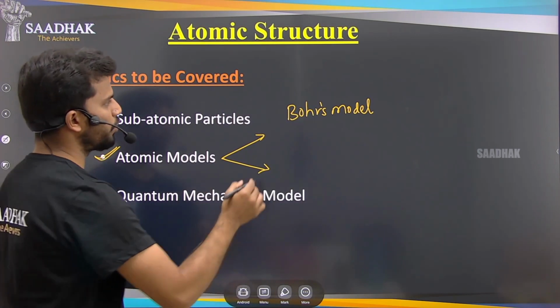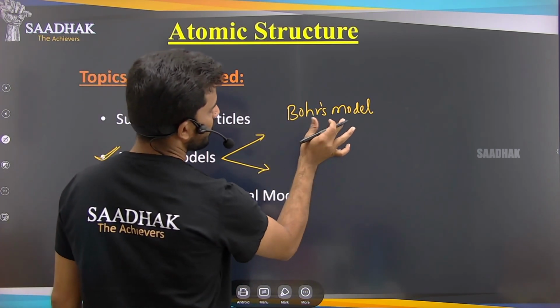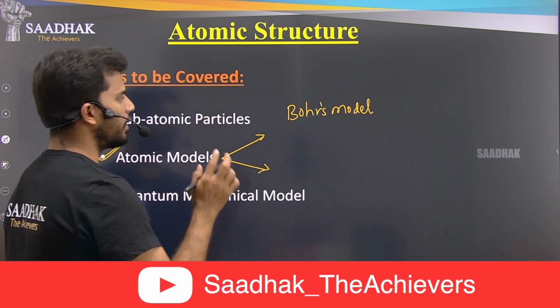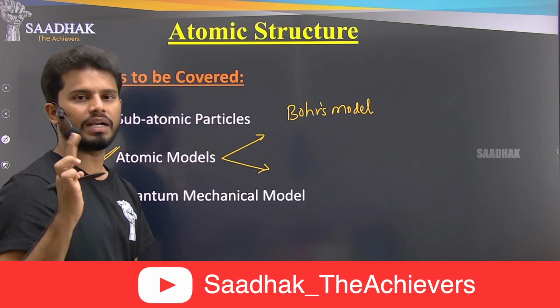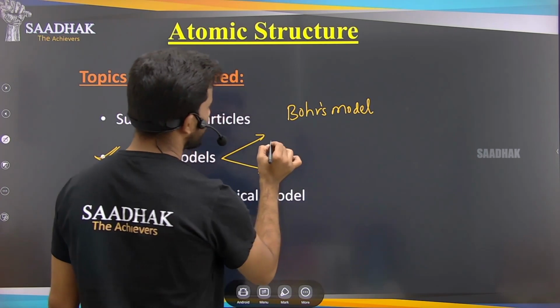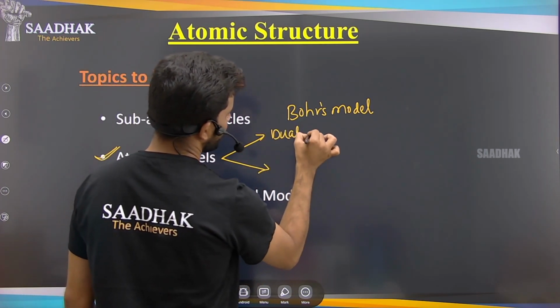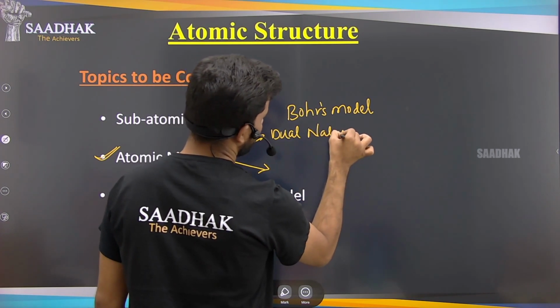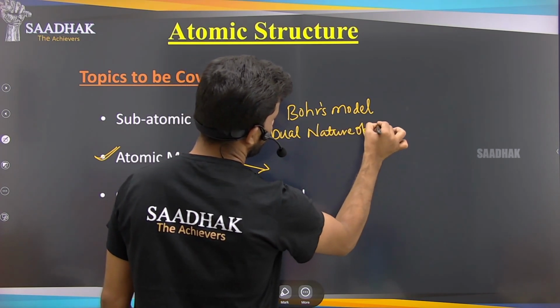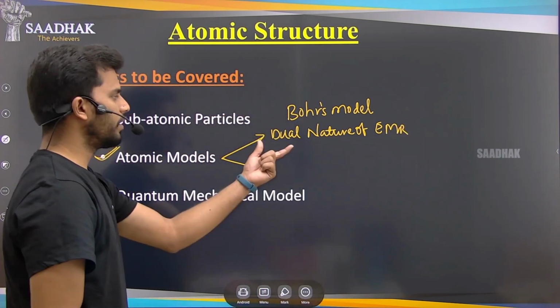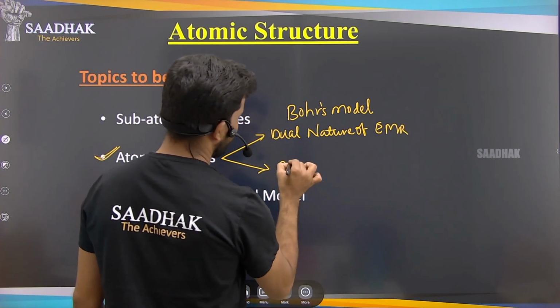So what did we say, for the formulation of the postulates of this Bohr model, right? He used the two major scientific developments. So our two major developments are, first one is dual nature of electromagnetic radiation, and the second one is atomic spectra.